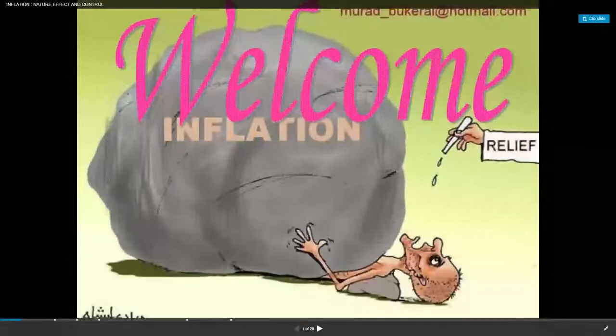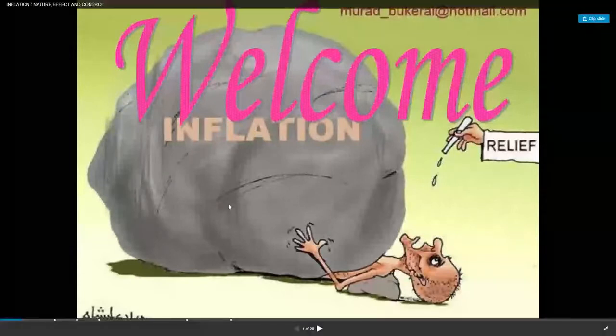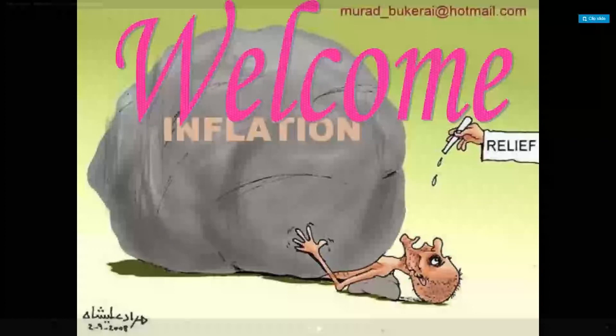And when inflation is unbearable, you can see what is happening to the human being. So, if inflation is controllable, this is beneficial to the economy. If it is in between, a little difficulty will be there in the economy, and if inflation is uncontrollable, then it is not at all beneficial to the economy.